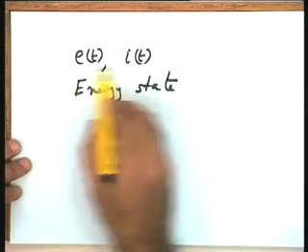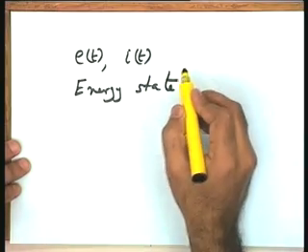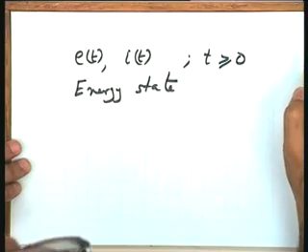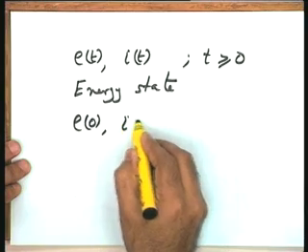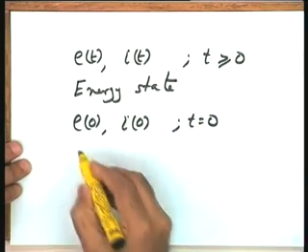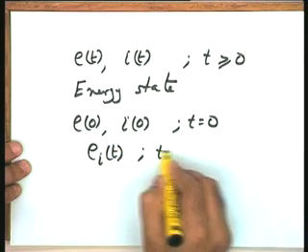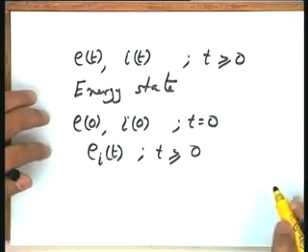And how do I get E t and I t? You will see that E t and I t at any time t greater than or equal to 0 are available to me if E 0 and I 0 at t equal to 0 are known to me, and in addition the external input E I t is known for t greater than or equal to 0. This is the excitation.